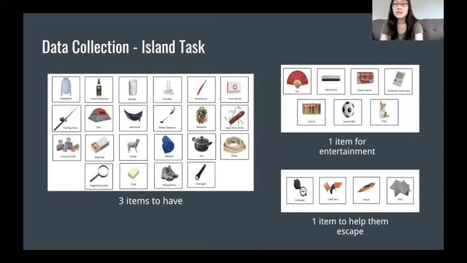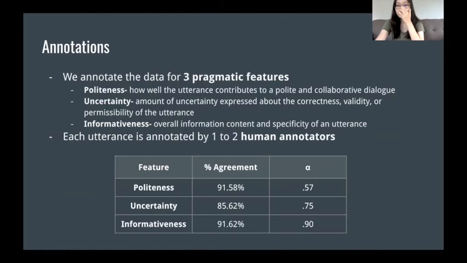And then in another task, the two participants are given a hypothetical scenario where they're stranded on an island and they have to agree upon which items they want to have with them. They have to choose from a set of items which are given to them and are shown here. First they have to choose 3 items to have in general, then 1 item for entertainment, and finally 1 item to help them escape from the island. This task helps elicit some natural discussion between the participants since they have to exchange opinions on what's important to them, weigh the pros and cons of different options, and then eventually come to an agreement on what to bring.